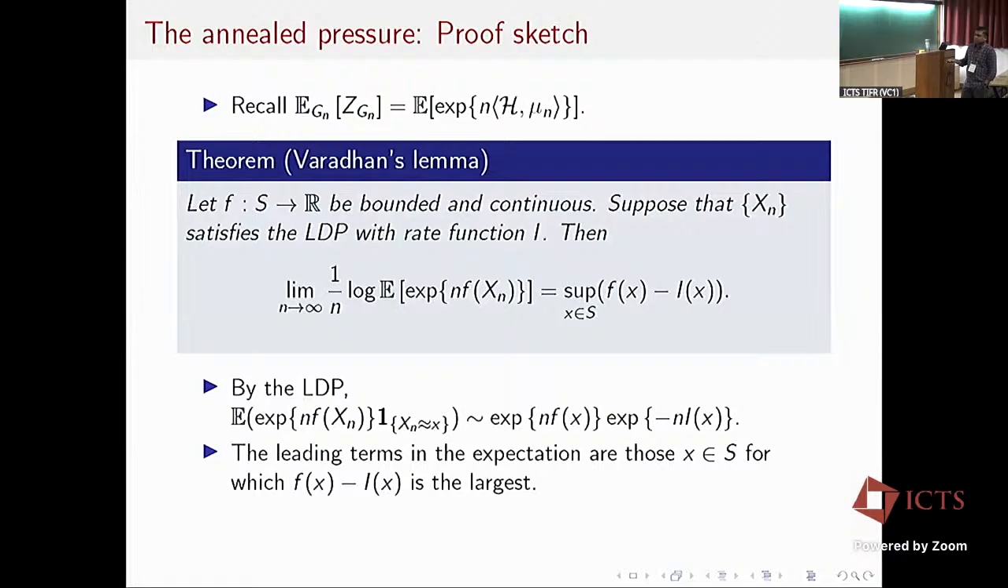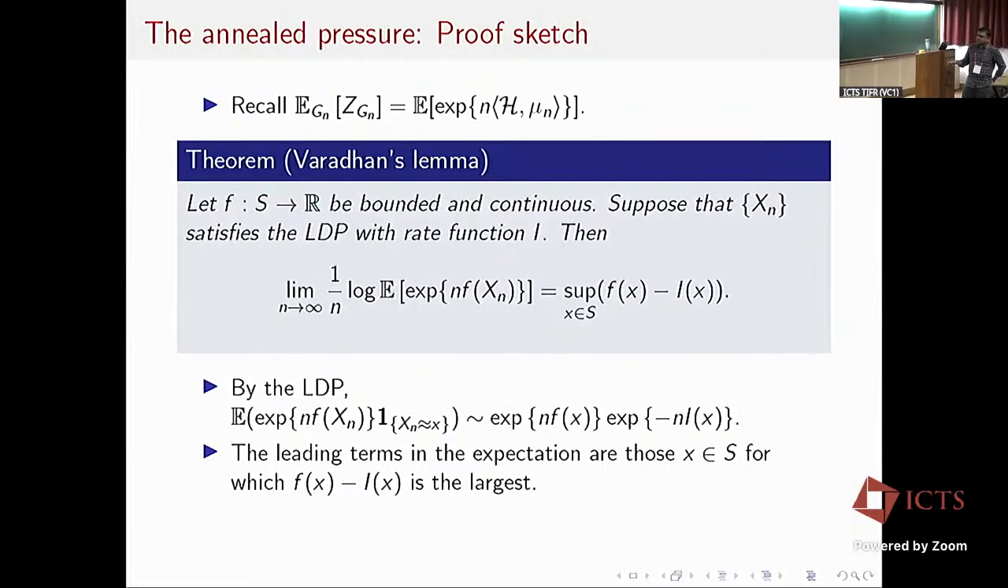Varadhan's lemma essentially says that if I have a sequence of random variables that satisfies the large deviation principle, then if I want to evaluate expectations of the form, expectation of e to the n times some f of xn, where f is some bounded continuous function, then this limit is equal to the largest possible value of f minus I.